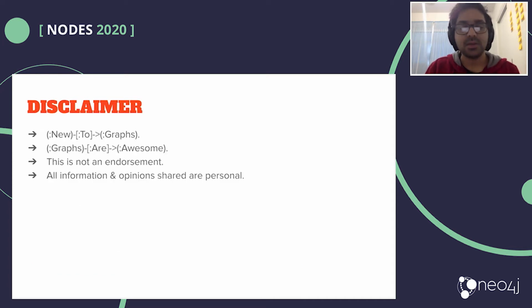All right, quick disclaimers. I'm still very new to Neo4j and graphs. I believe graphs are awesome. This is not an endorsement of either OWASP or Neo4j. This is just a very generic talk on how I am using Neo4j and Grand Stack to construct my own security knowledge graphs. And all opinions and information shared are personal.